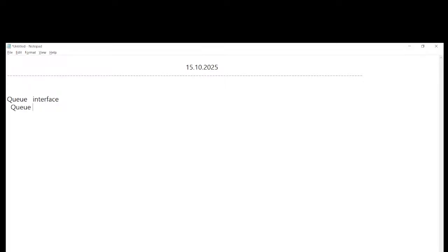Queue, Collection, and so this is one point, this is Queue, it will follow FIFO.